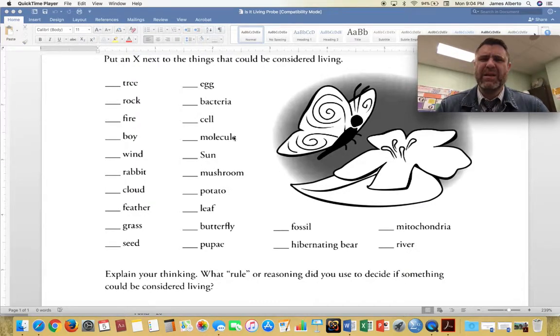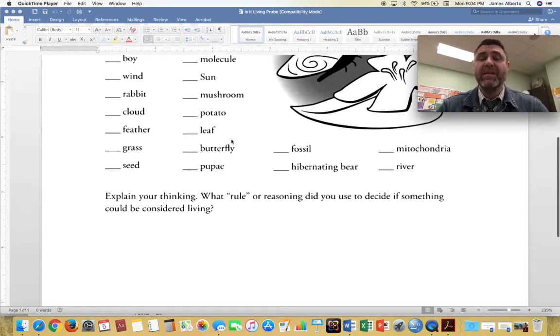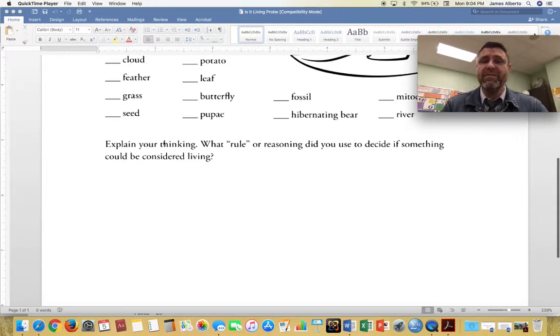They might think right away that's not a living thing, so make sure you're careful with that. Don't tip your hand. Then lastly, you're going to ask them to explain their thinking, or what rule or reasoning they used to decide if something could be considered living. I highly recommend having them write this out, no matter what grade they're in, even kindergarten. Definitely have them try their hand at writing this out.